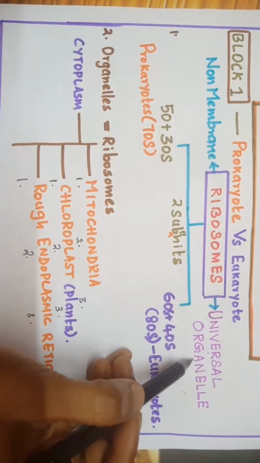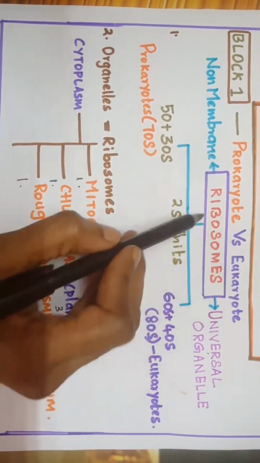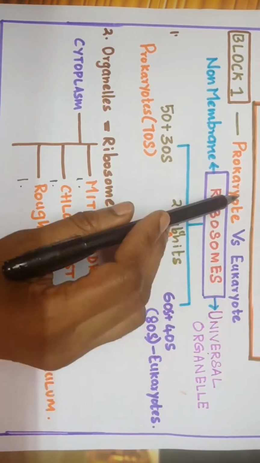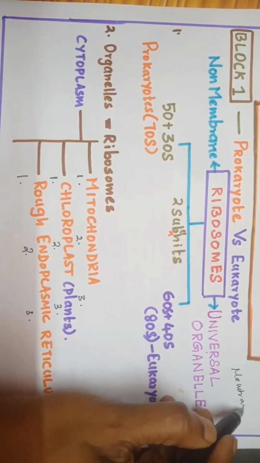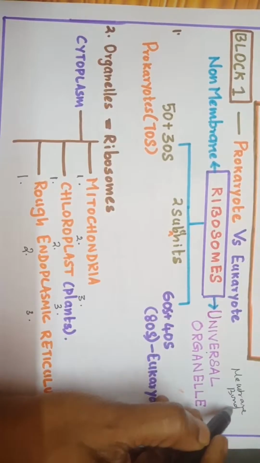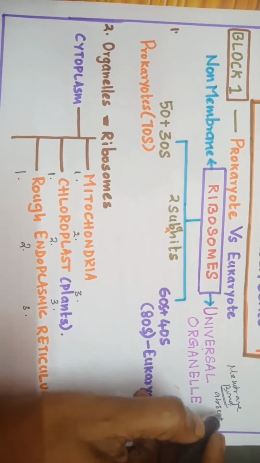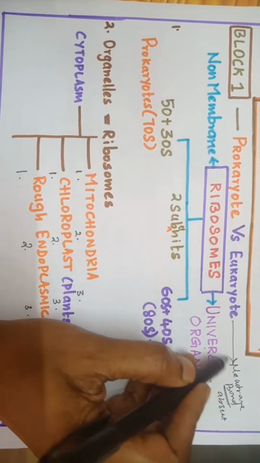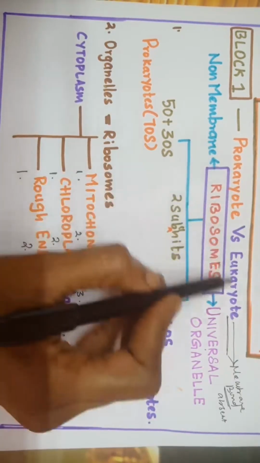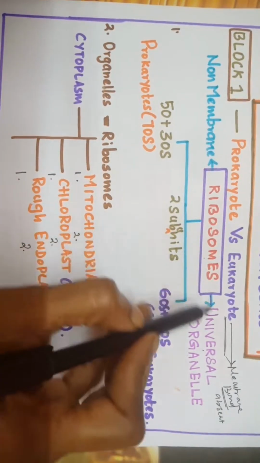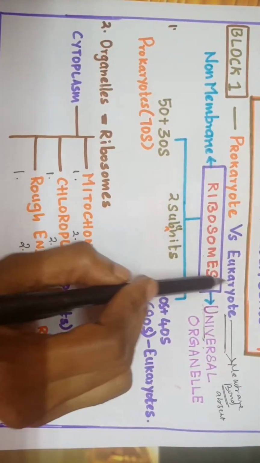It can be asked in the NEET as the organelle which is present both in the prokaryote and eukaryote. The answer is ribosomes, because in prokaryote you don't have any membrane bound organelles. Membrane bound organelles are absent in prokaryote, isn't it? It is seen only in eukaryote, but prokaryote contains ribosomes and eukaryote also contains ribosomes. So this is called a universal organelle. It is present both in the prokaryote and eukaryote.